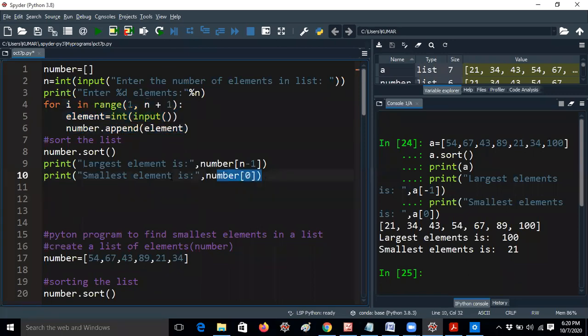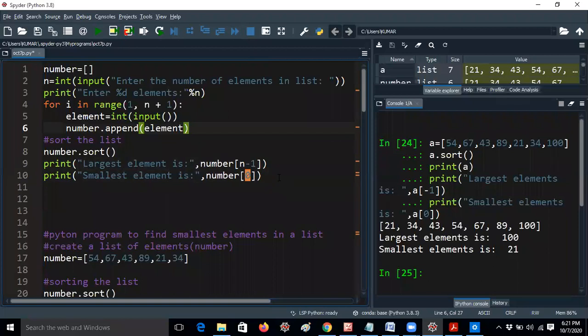Here I am giving 0, the largest element is n-1, and that is the same thing I am doing here. But here I am not giving a of 6 directly like that. a of 0 is always common, because the least element will always be stored in the position a of 0 only. So first let me run this code, then I will explain how it works.